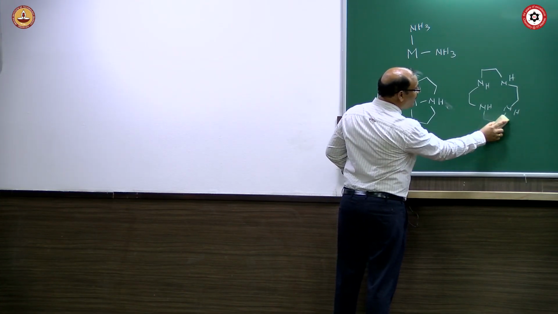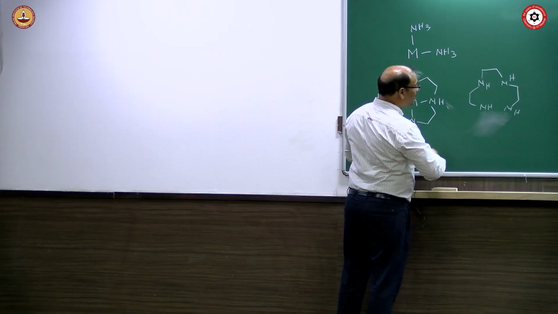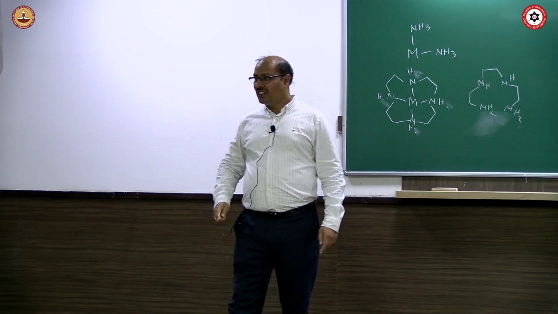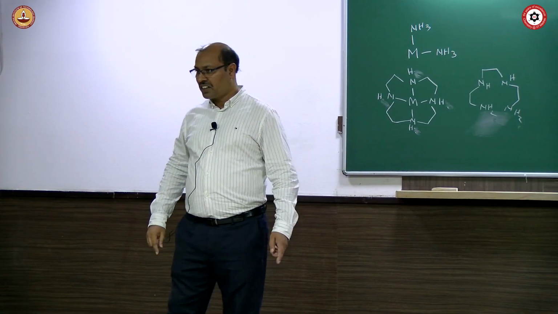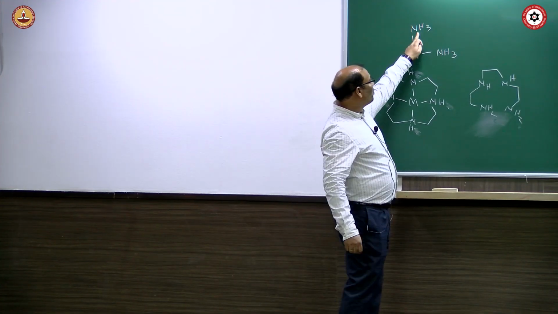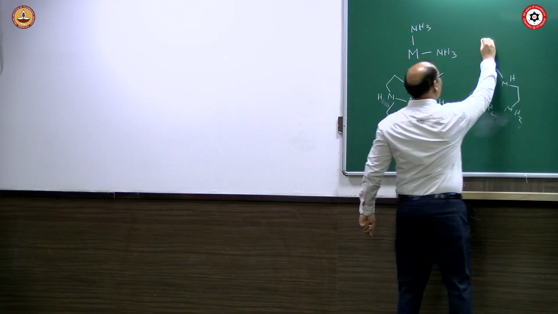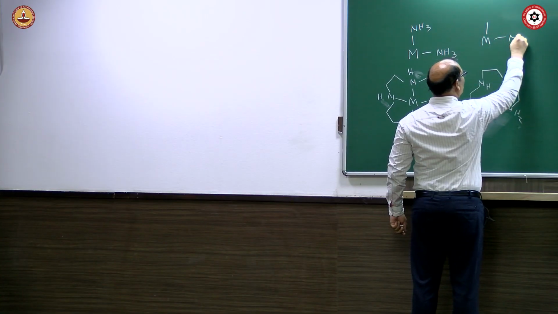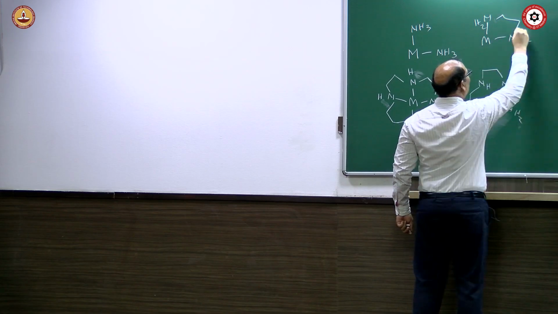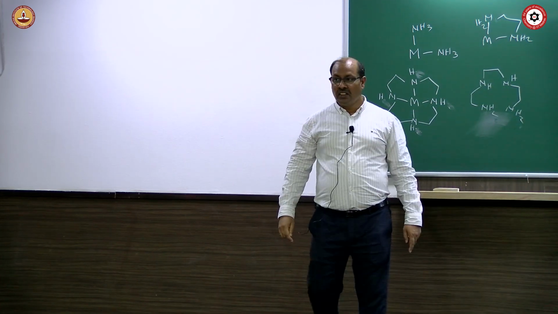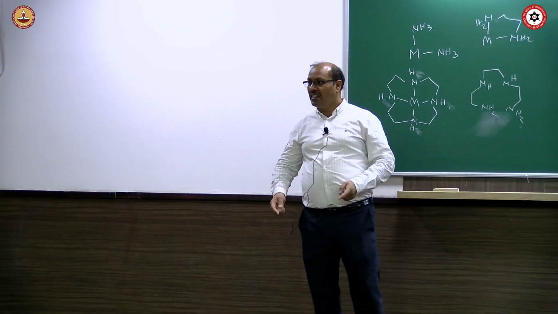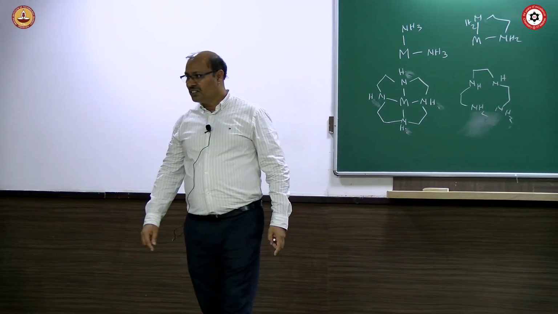If this is not there, also tetradentate, but not cyclic, acyclic. What is the difference between 2 ammonia and ethylene diamine? This we call a chelating ligand, bidentate chelating ligand. Okay.